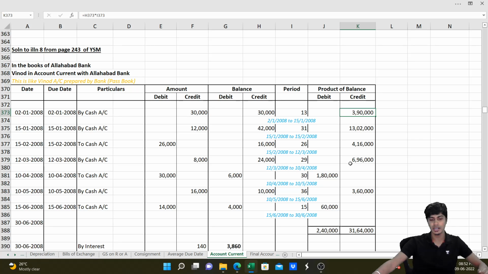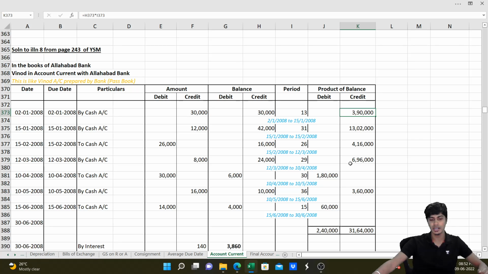Again, a quick revision of what I just told. Under the interest table method and product method, period is computed as the time gap between the date of transaction and the date of account current. However, for the balance of product method, the period is computed as the time gap between the date of transaction or due date to the next date of transaction or the next due date.